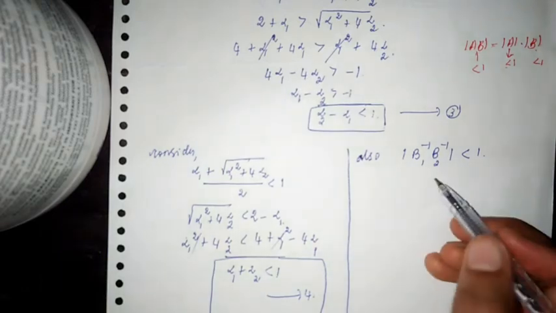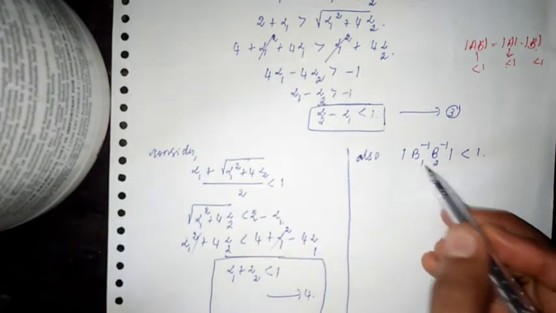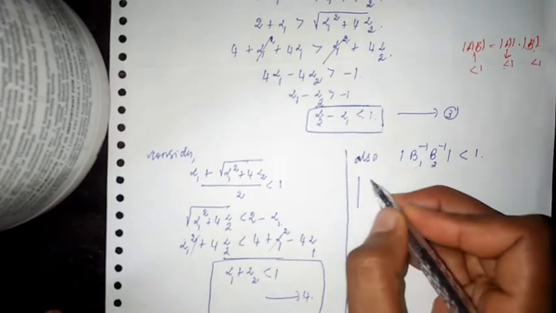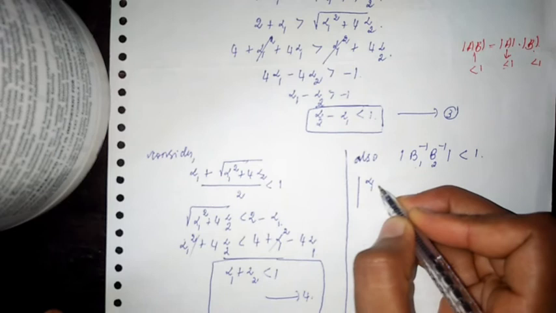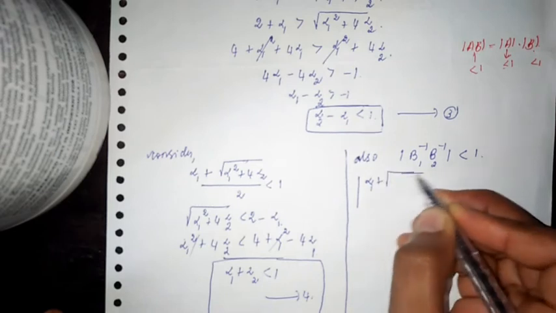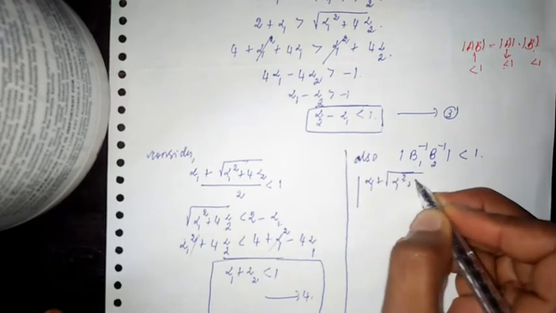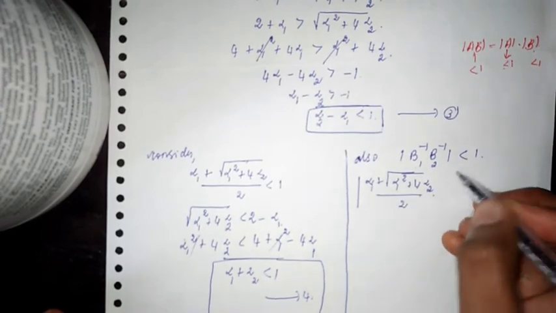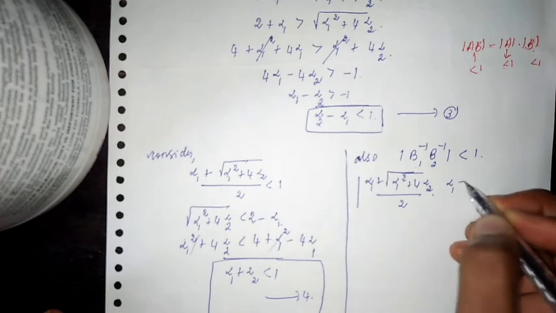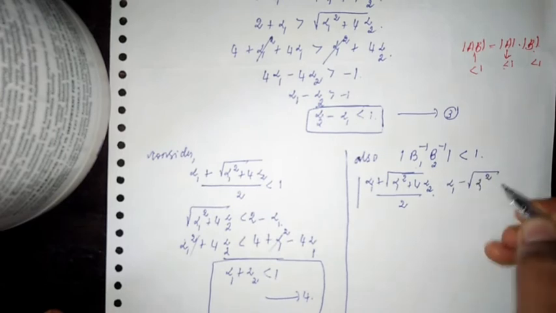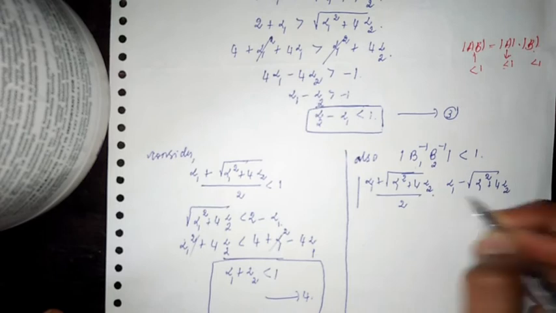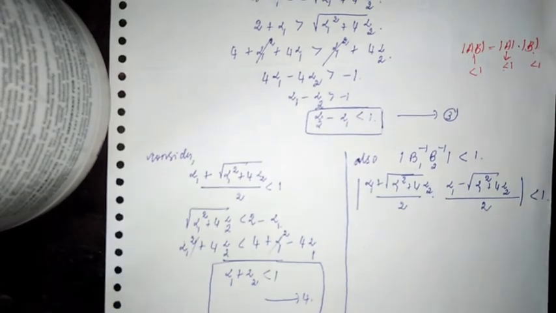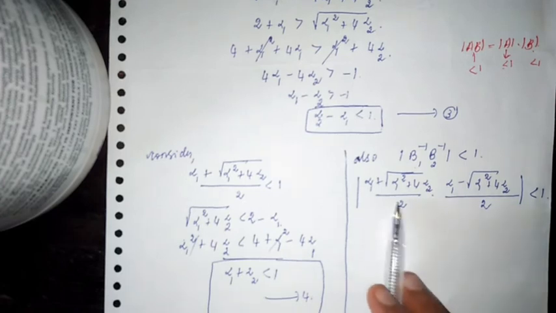Based on that, I am writing this: what is B1? B1 is alpha 1 plus square root of alpha 1 square plus 4 alpha 2 divided by 2, into B2 inverse, that is alpha 1 minus square root of alpha 1 square plus 4 alpha 2 divided by 2, that is less than 1.